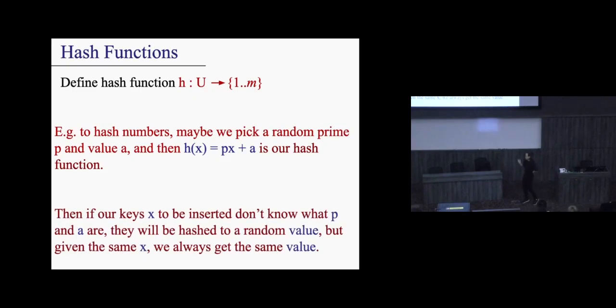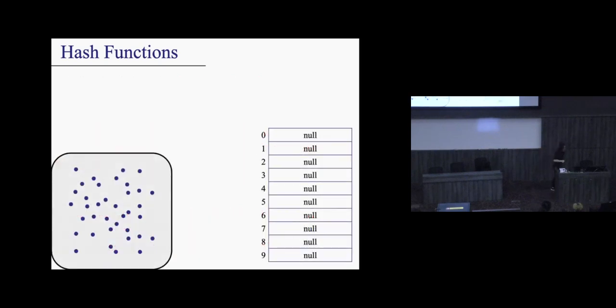I preempted myself again, damn it. So again, if our keys to be inserted don't know what the values p and a are, they'll be hashed to a random value from their perspective. That's the idea. But if you're given the same key, we're always going to hash to the same value. Okay? So here's an idea. Let's say that I have a bunch of keys, and I want to hash them into my initially empty table. Maybe, for example, I hash k1 and it maps to 2. So I go to the second bucket, I place my item there.